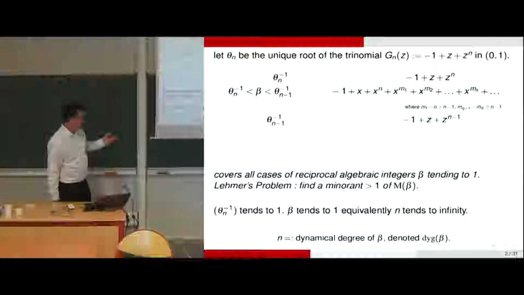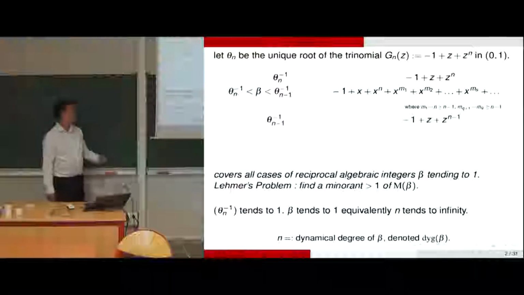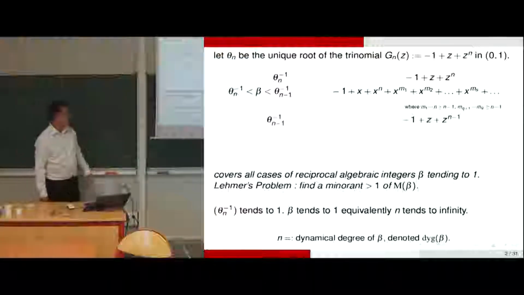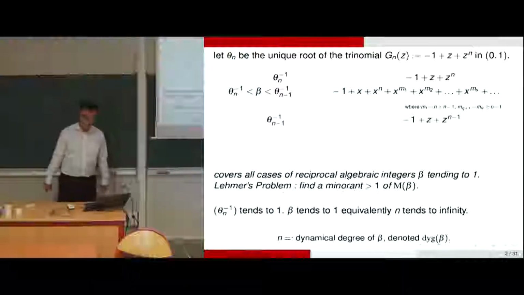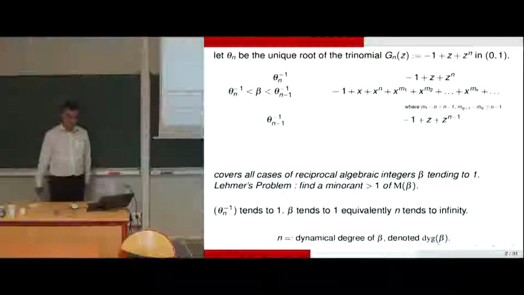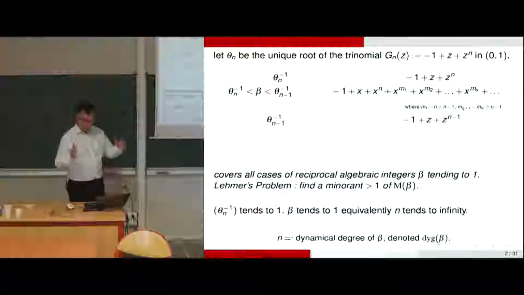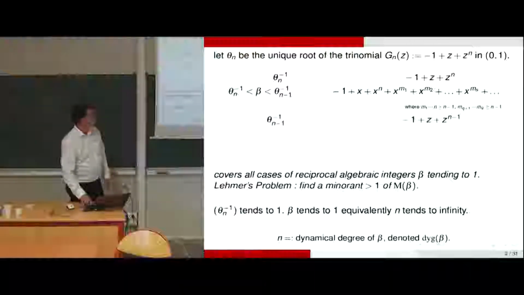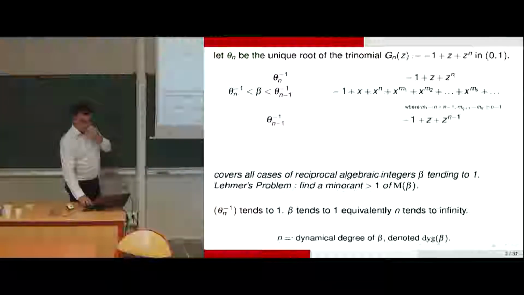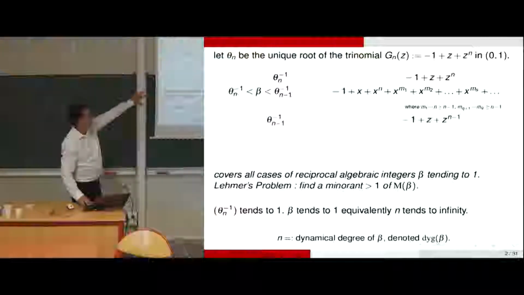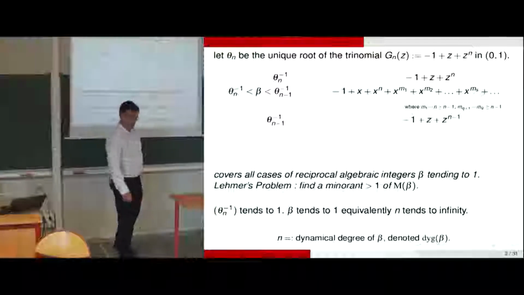In this story, beta is in between two successive Perron numbers, and n is called the dynamical degree of beta. That's not at all the true degree we have from the minimal polynomial. So in algebraic number theory, there are relations, a very deep inequality in between. So there is the geometry of the roots, when we have these generic power series in between two monomials.